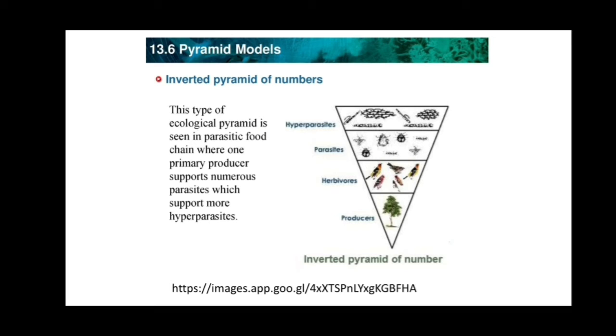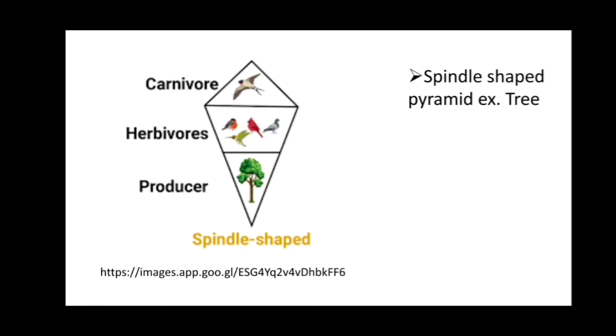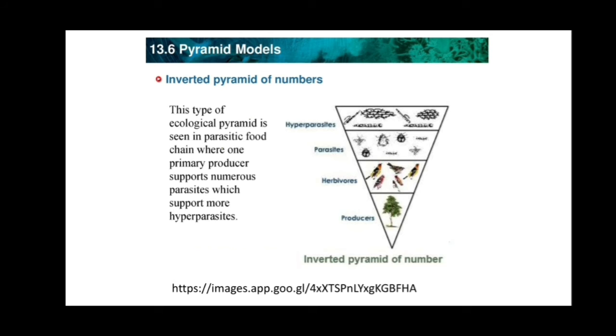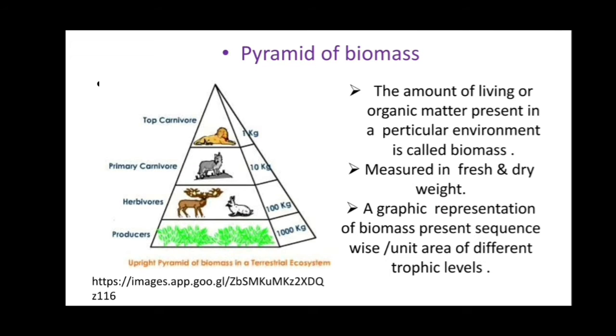This type of ecological pyramid is seen in a parasitic food chain where one primary producer supports numerous parasites which support more hyperparasites. As we already know, the inverted pyramid is there: one tree provides food for different organisms, that is different parasites.